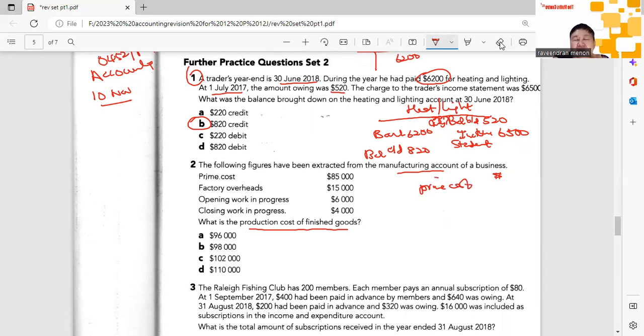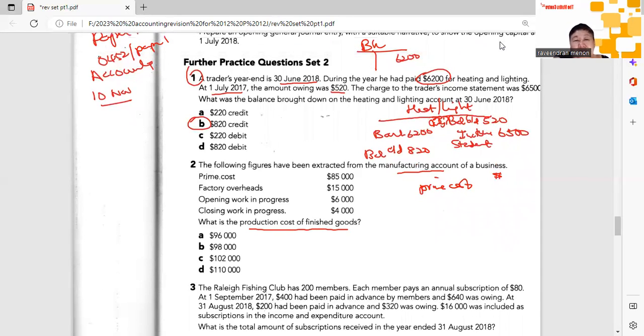Prime cost is the cost of three types of expenses incurred in the factory. They are mainly the direct costs: direct material, direct labor, direct expenses. Direct labor, direct material, and direct expenses like royalties together add up to something called prime cost.